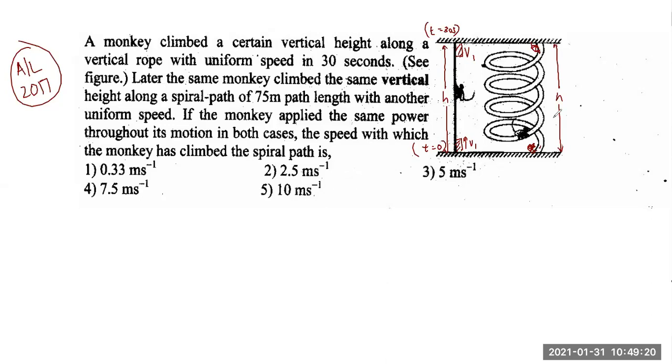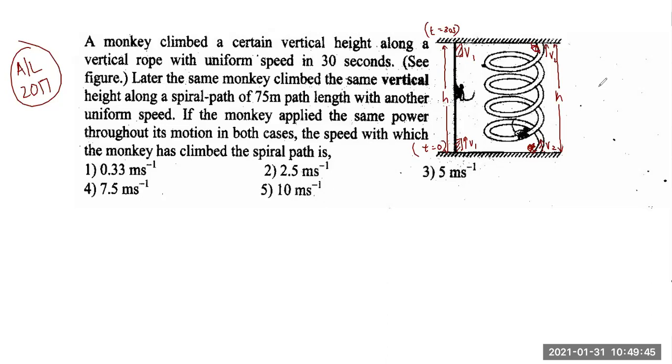Fine. Therefore, now we have to understand that it moves at constant speed again. So if the speed is v2, it reaches the top at speed v2. No change in kinetic energy. Kinetic energy hasn't increased or decreased. Here also kinetic energy hasn't increased nor decreased, but its potential energy has increased in both the cases by the same amount. That is what you have to be careful about.